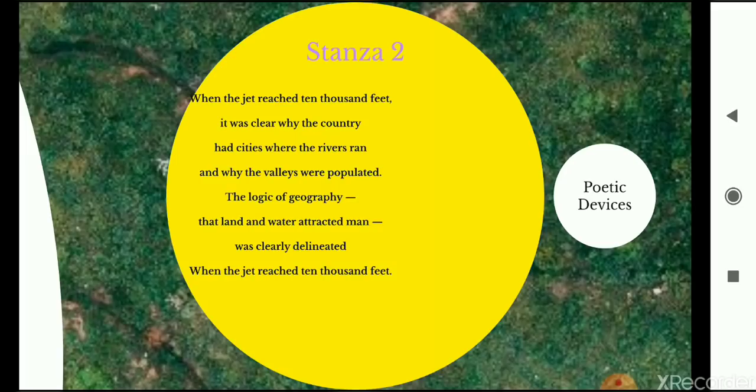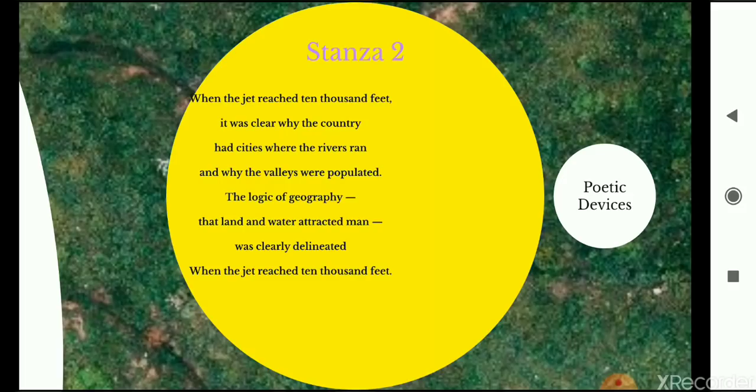It is flying at the altitude of 10,000 feet. So he says that it was clear. Now it is clear to him why the country, he can see the whole country now. He says it is clear why the country had cities where the rivers ran. He can see that most of the population is concentrated. The cities are generally along the rivers.